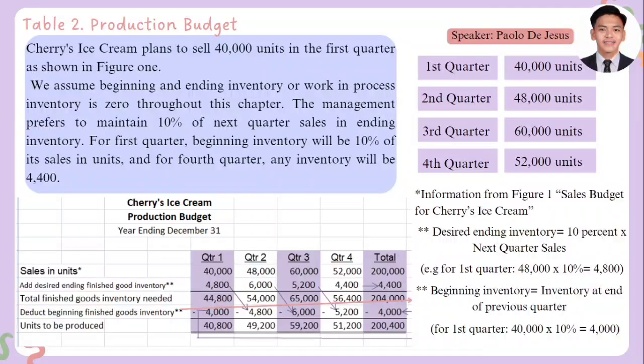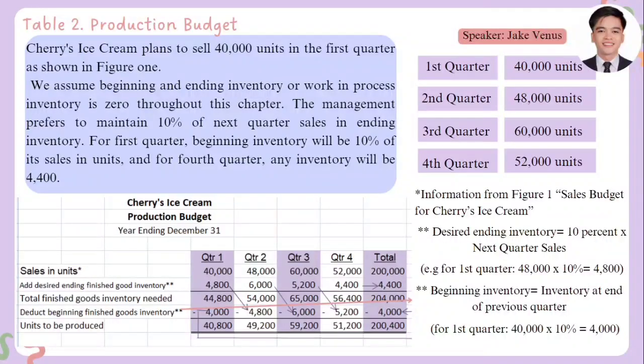We will add that 48,000 sales units, a total of 54,000 total finished goods inventory. But again, we'll deduct the beginning inventory, and that is coming from the ending inventory of the first quarter, 4,800. As you can see, there is an arrow here for 54,000 less 4,800. We have here 49,200 for the second quarter.